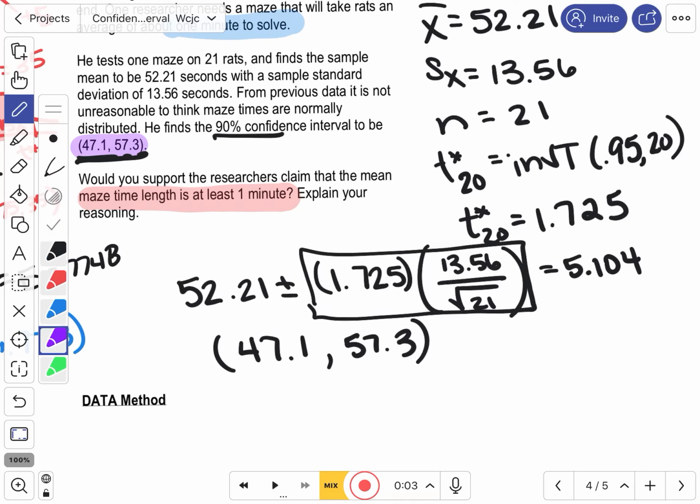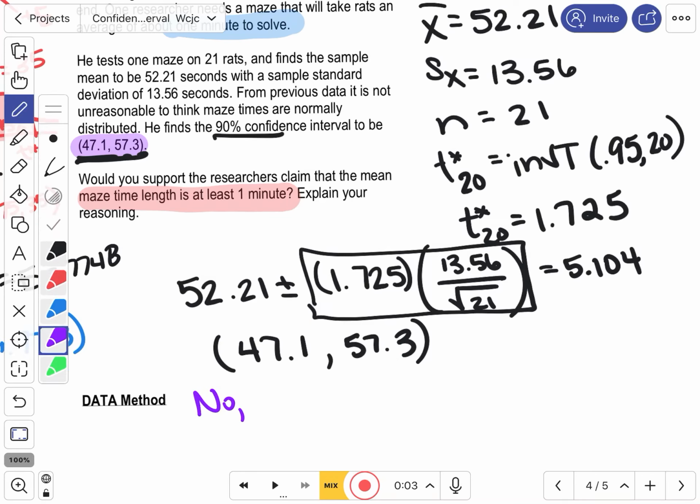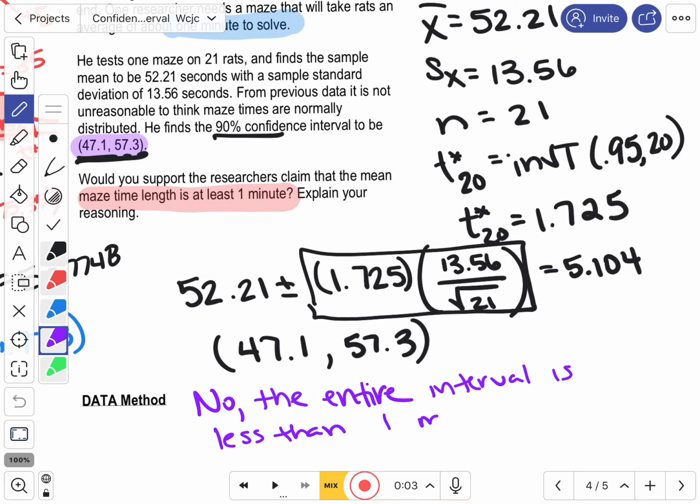Well, the answer there is no. Why not? This entire interval is less than 60 seconds. If it were at least 1 minute, you would need to see numbers bigger than 60 seconds inside the interval. Because the entire interval is less than 1 minute, no.